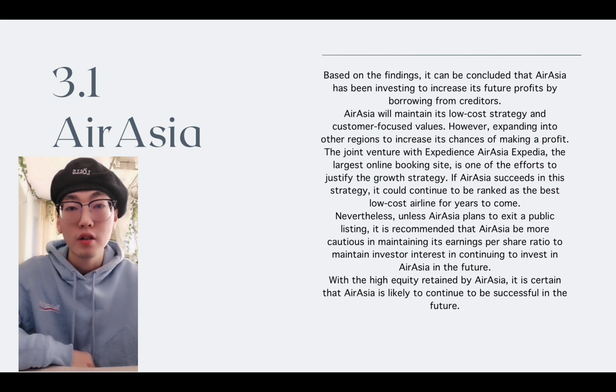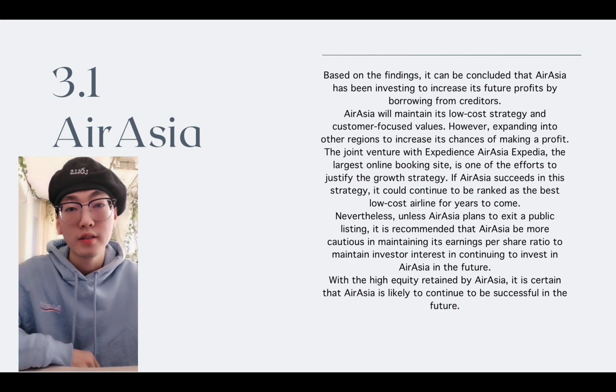The joint venture with Expedia, the largest online booking site, is one of the efforts to justify the growth strategy. If AirAsia succeeds in this strategy, it could continue to be ranked as the best low-cost airline for years to come.